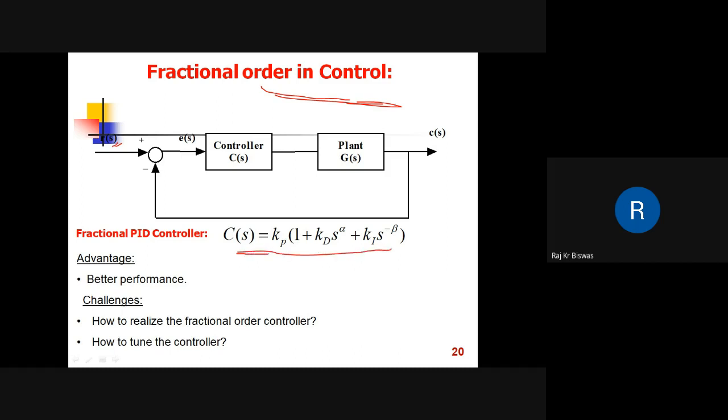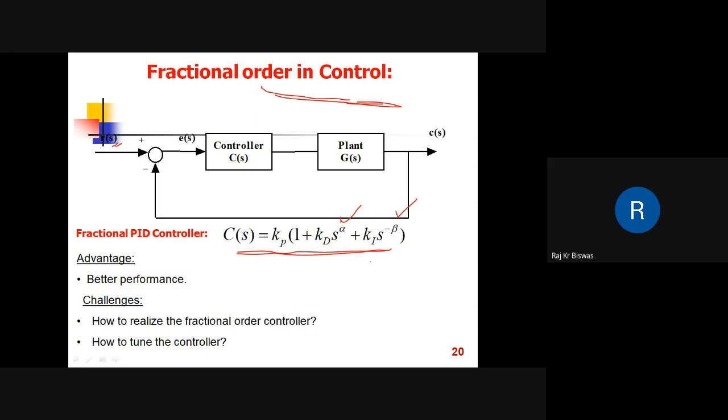This is the transfer function of a fractional order PID controller. It should actually be C(s) by E(s). Here, in addition to the proportional gain, derivative gain and integral gain, we have two more parameters: the order of the derivative alpha and the order of integration beta.